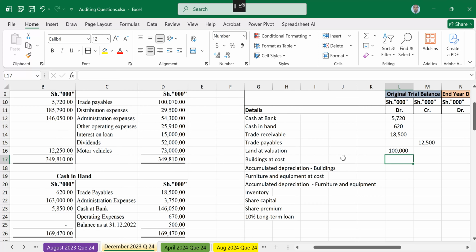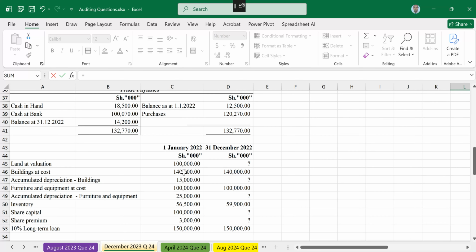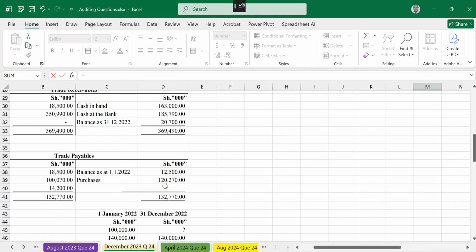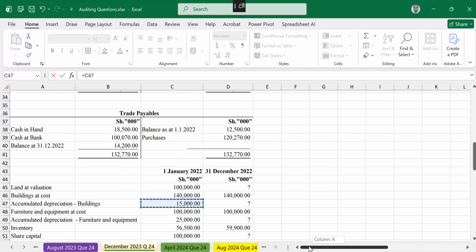Building at cost will be the one that followed, 140 as a debit balance. Accumulated depreciation for building is a credit balance, and that was given as 15,000.